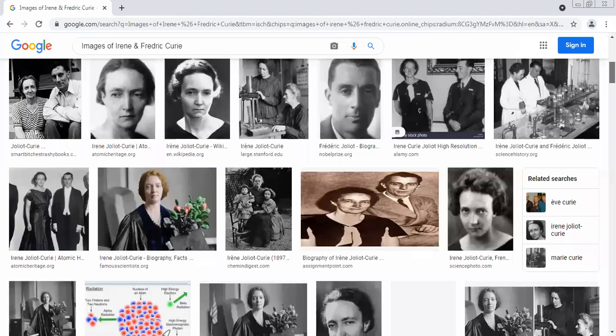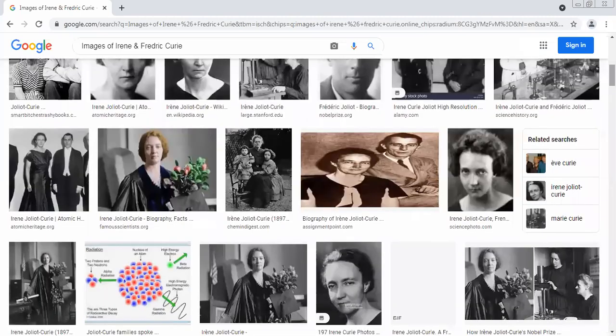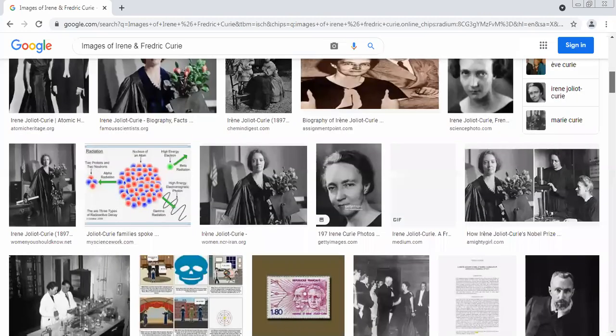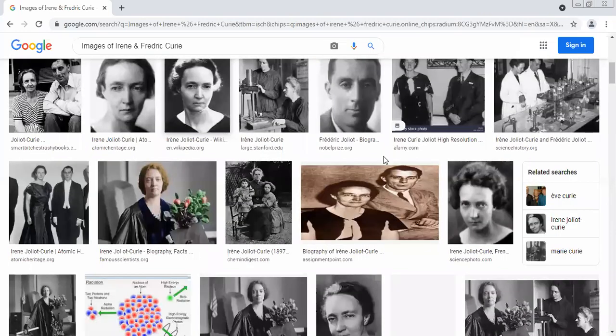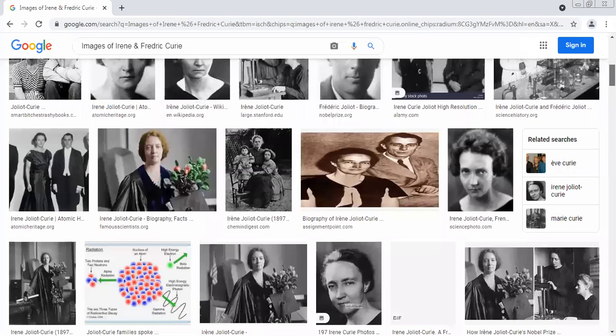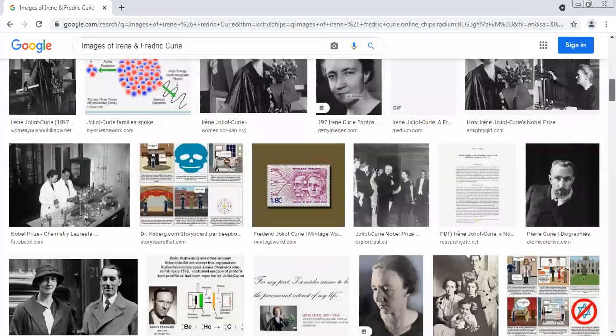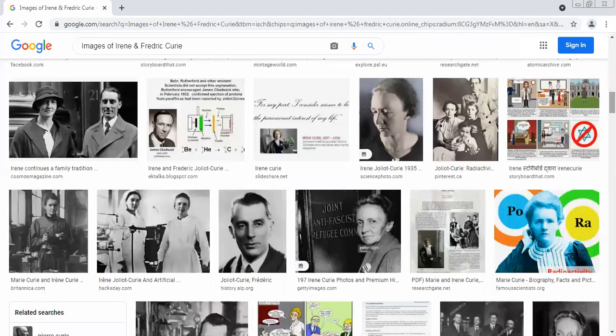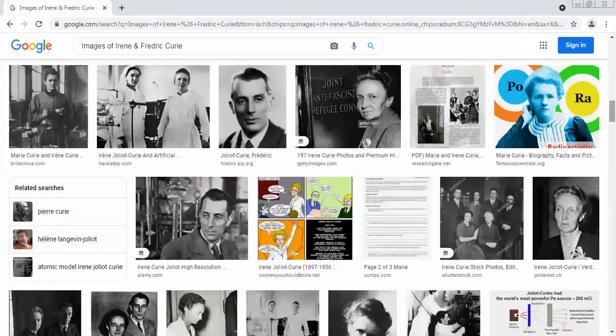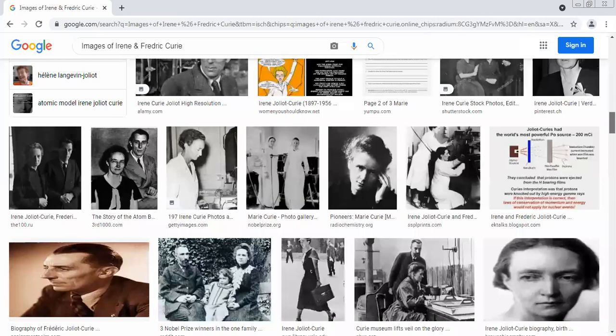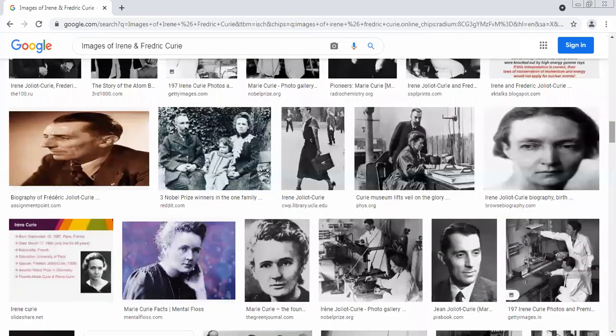If you go through YouTube, you can also find how they contributed to mankind through the discovery of polonium and radium. Here she is Miss Irene Curie. Everywhere you can find that they are working in the laboratory, and the radiations emitted from either radium or polonium are hazardous to mankind. They directly penetrate our body.